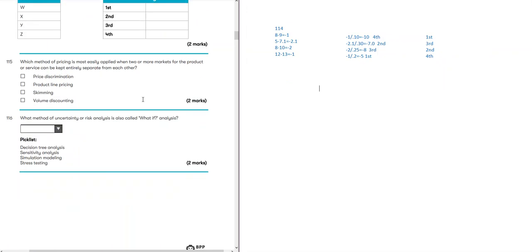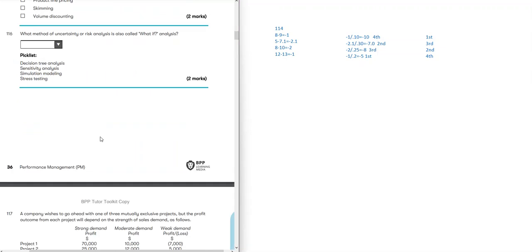Okay, which method of pricing is most easily applied when two or more markets for the product or service can be kept entirely separate from each other? Remember, we studied in the pricing chapter, this is called price discrimination, charging different prices either according to market or time or any other factors. So price discrimination.